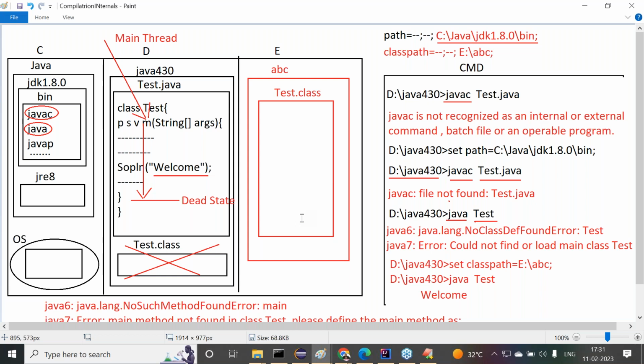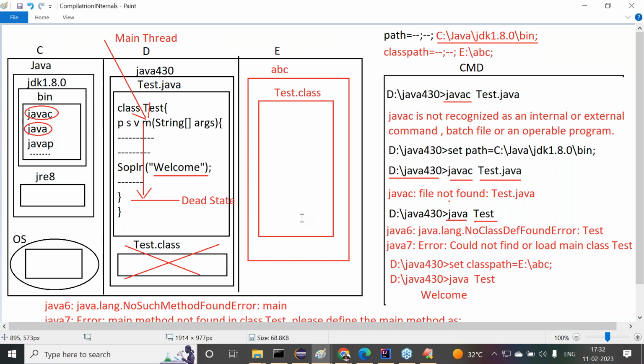If our required Test.class file is not available at all three locations, the JVM will immediately provide an exception-related message. What is that message? Up to Java 6, it is java.lang.NoClassDefFoundError: Test. From Java 7 onwards, we get Error: Could not find or load main class Test.